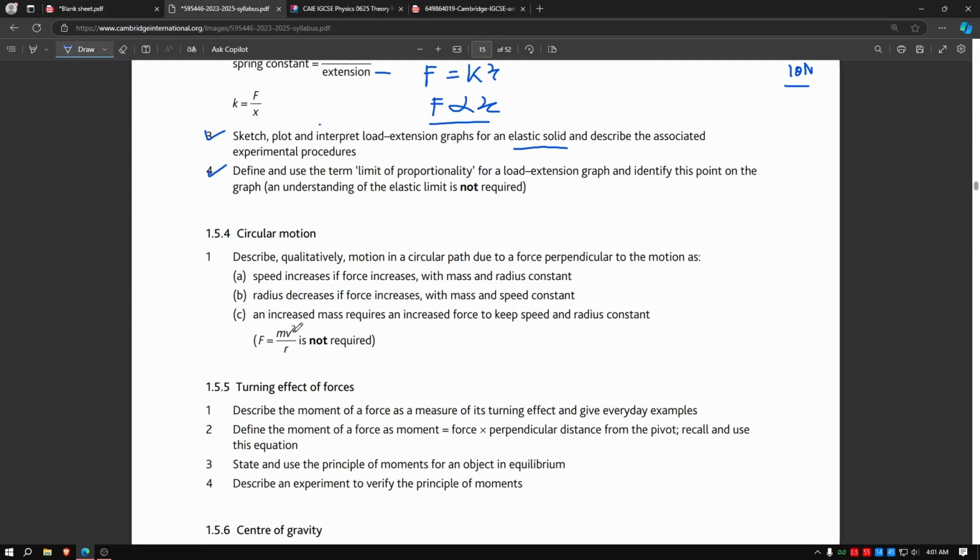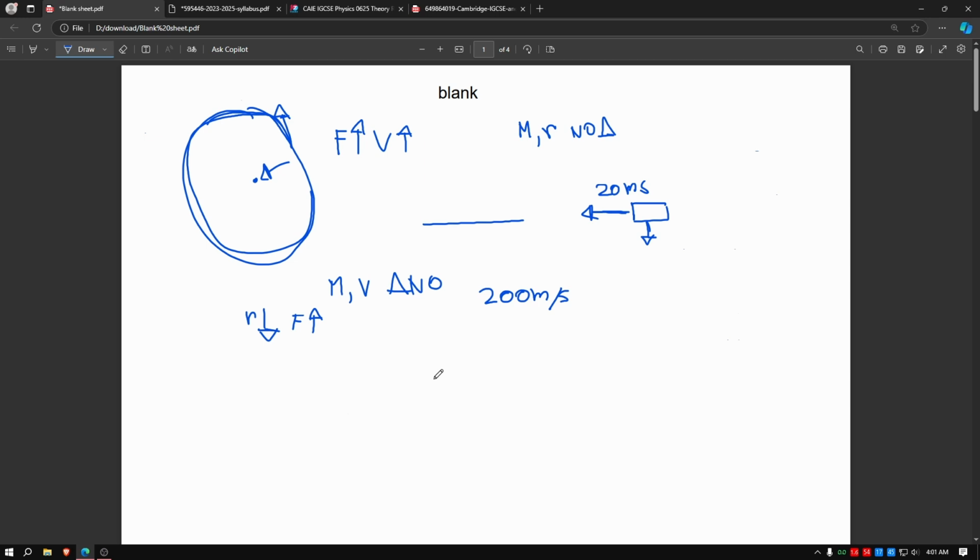Next point is an increased mass requires an increased force to keep speed and radius constant. If your mass increases, you need more momentum. What is momentum? Your car has 20 kg mass, and this is your speed. Momentum, P, will be m into v, mass into velocity. So 20 into 20. This will be your momentum.